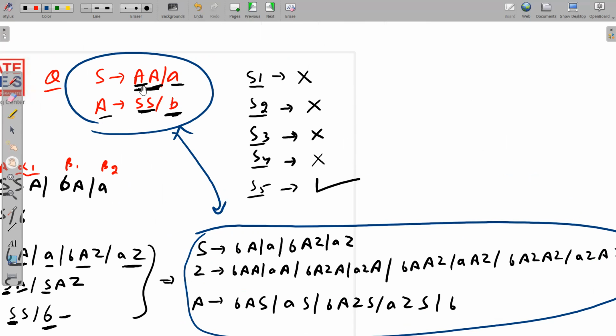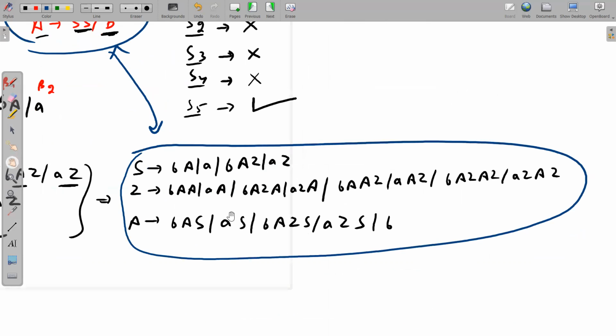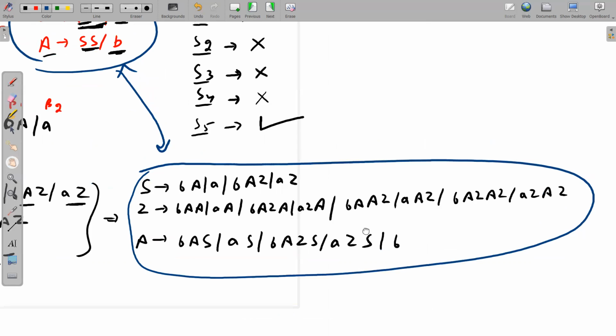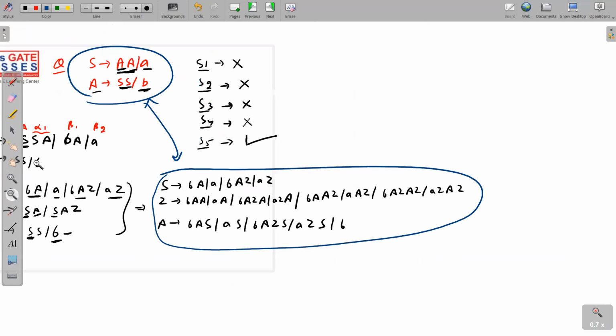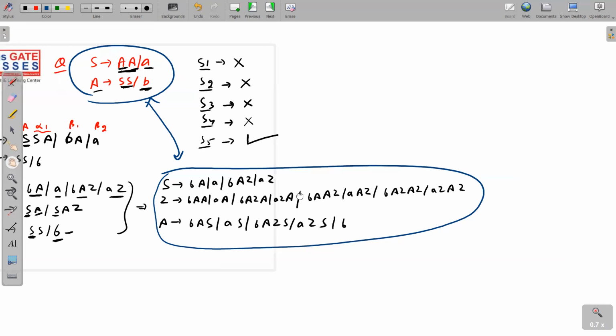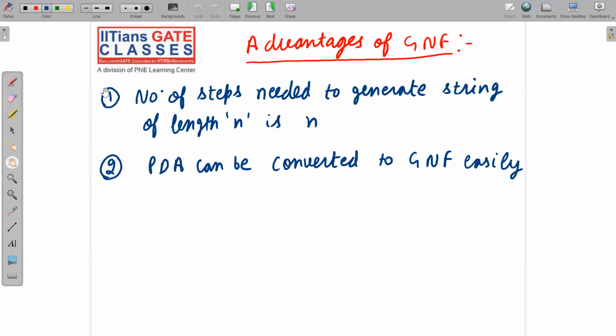The only thing is this is in CFG but not in GNF. This is in GNF also. Okay, so please note it down carefully. Or let me put everything on one slide so that you can note it down. Next is advantages of GNF.